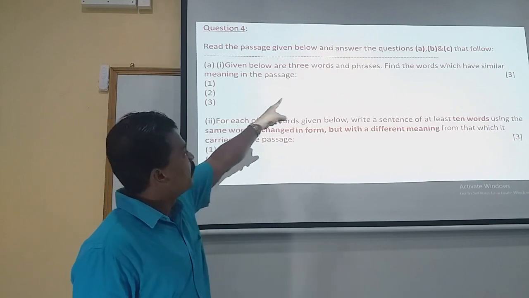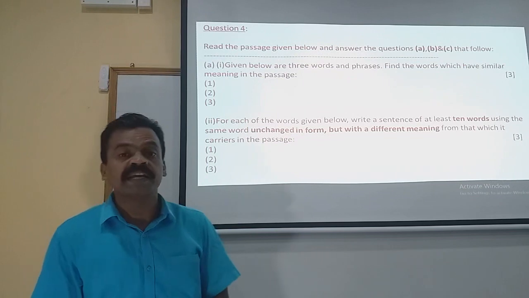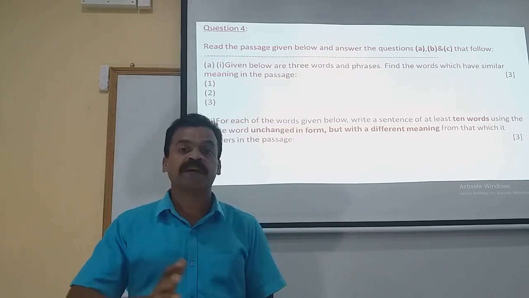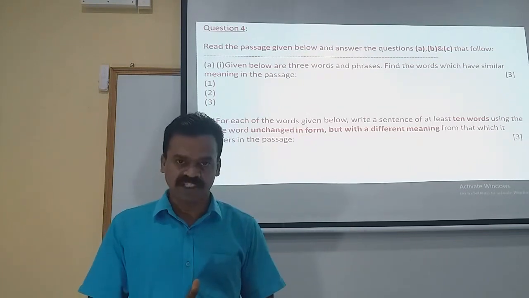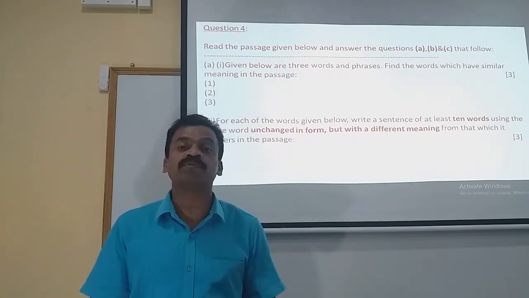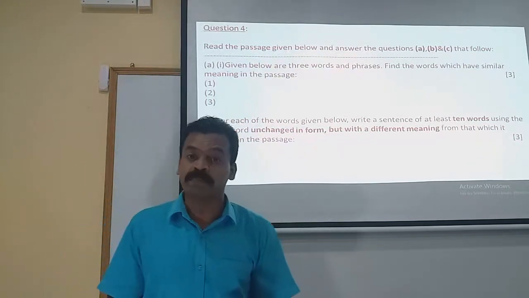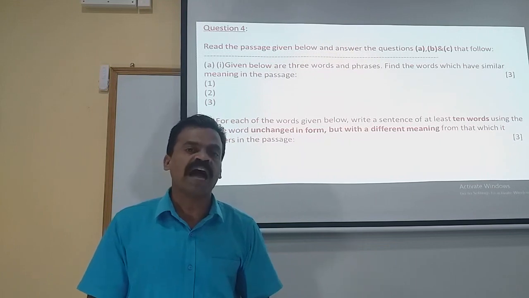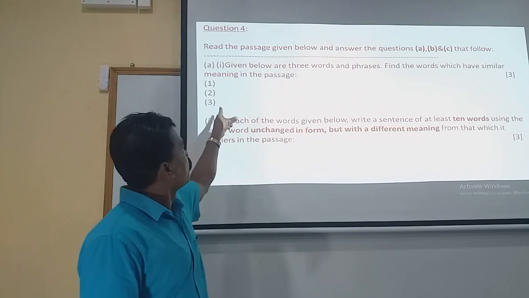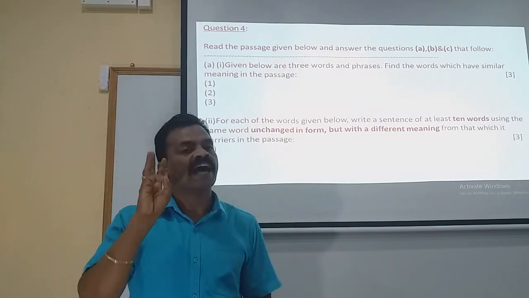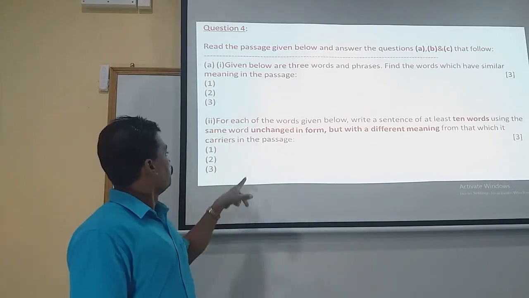Part A, given below are 3 words or phrases. Find out the words which have similar meaning in the passage. As I have already explained to you in my first class, certain words' meaning from the passage is given. The meaning is given over there. You will have to find out the exact word from the passage. So altogether 3 word meanings or phrases will be given. You will have to find out the exact word from the given passage. That is what question number 1 is. There are 3 words and each one carries 1 mark each. Let us proceed to part B.